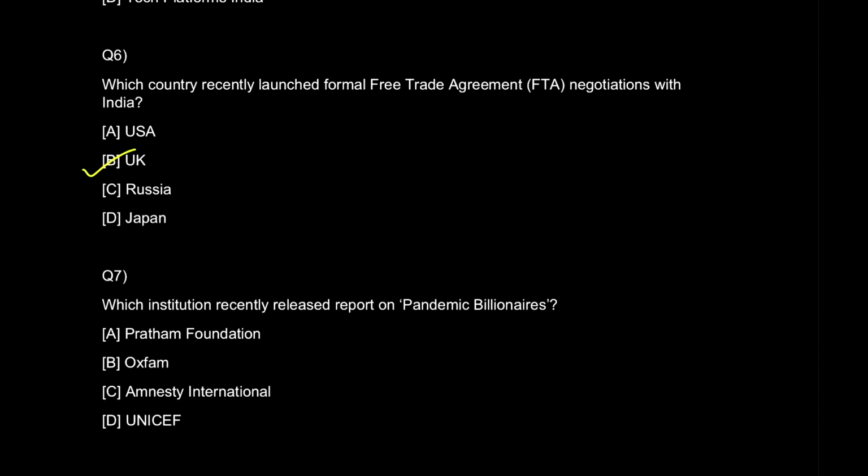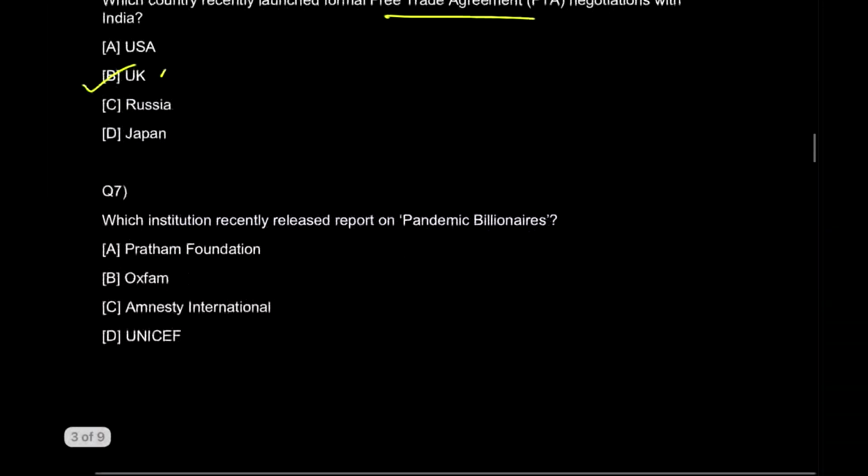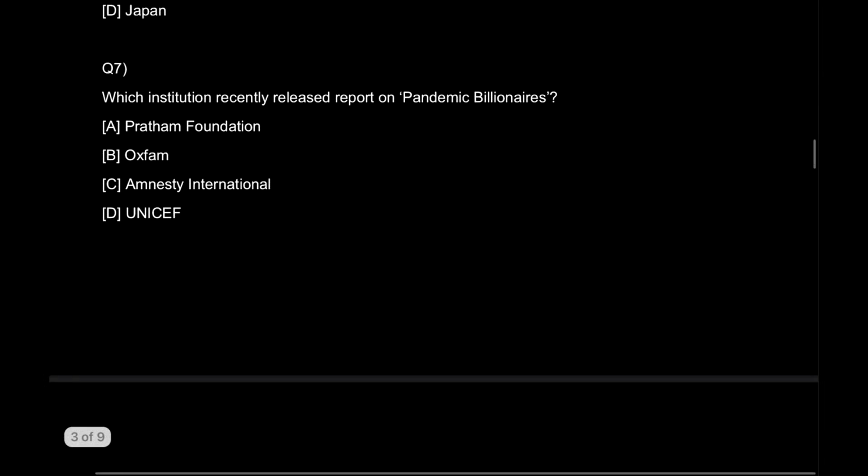Okay, so what you have to search in the static GK part is what is FTA, some points about UK. All right. So here this FTA was actually with the aim of doubling the trade between India and UK, and that was to be predicted around 2030. The countries launched this formal free trade agreement negotiation. Okay. Now, इससे ज़्यादा डिटेल में आपको इसके बारे में जानने की जरूरत नहीं है. Question number 7 पर चलते हैं.